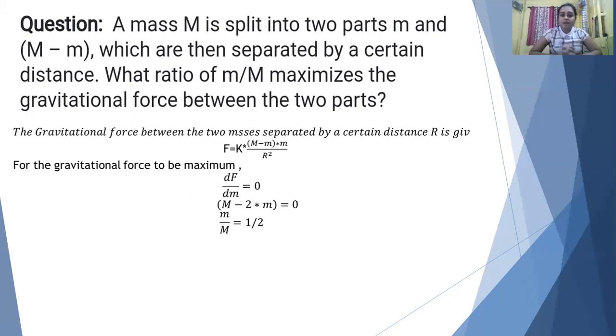Now, if you want to maximize the force, what is the way? You have to take the first order derivative of the force with respect to small m and equate it to 0. So dF/dm gives M − 2m = 0, which gives small m by capital M equal to 1 by 2. This is a question asked in NEET.